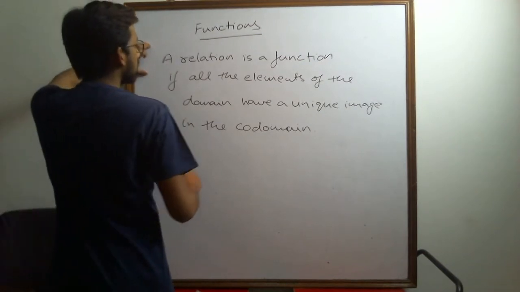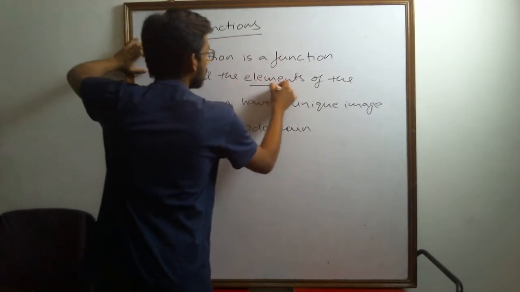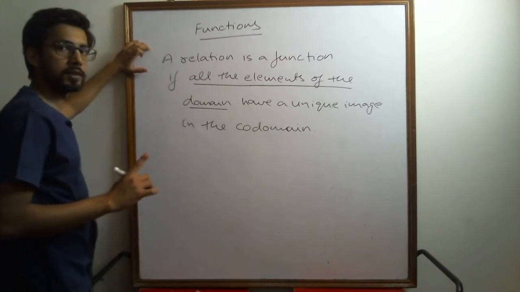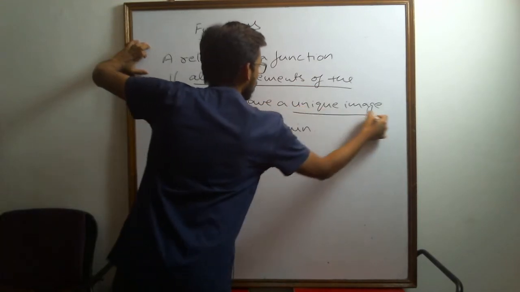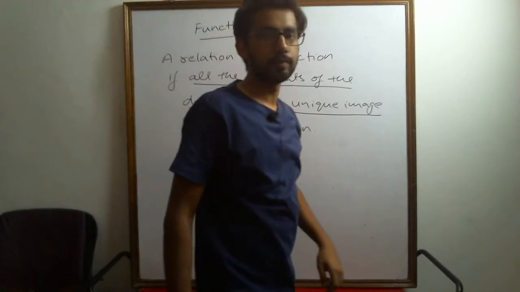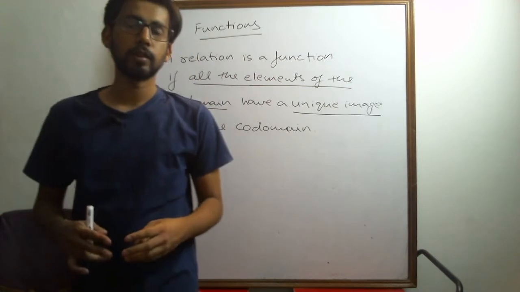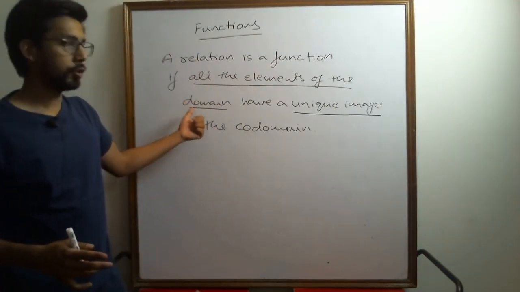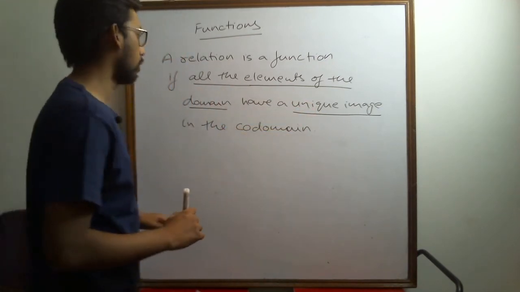First, a relation is a function if all the elements of the domain, this is the first condition, have a unique image in the codomain. This is the second most important condition for a relation to be a function. There are two conditions for a relation to be a function. First is that all the elements of the domain should have a unique image in the codomain. So the two conditions are very important.